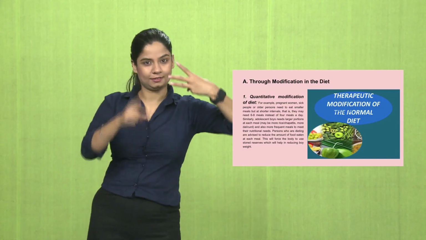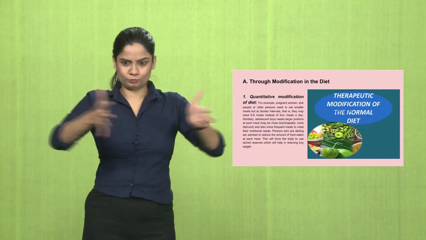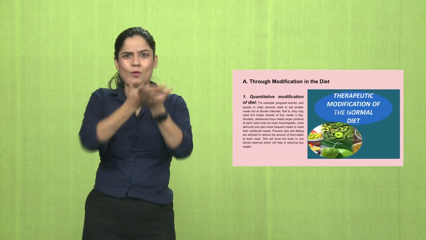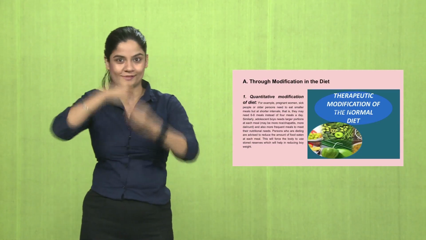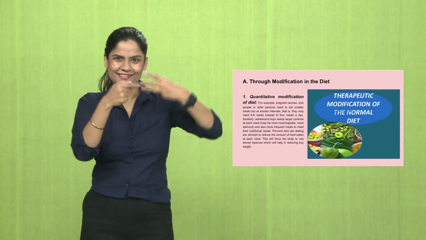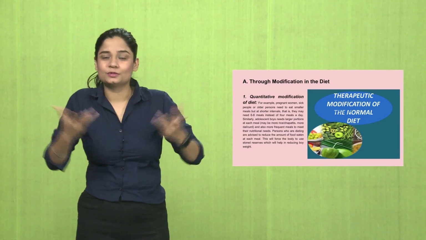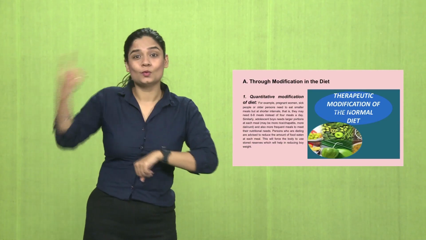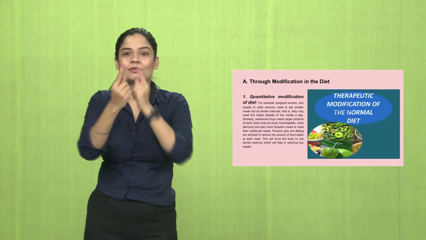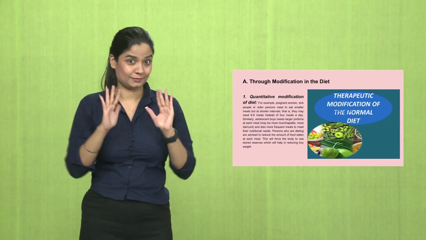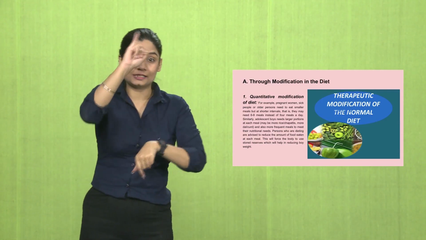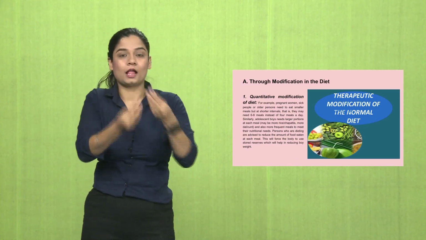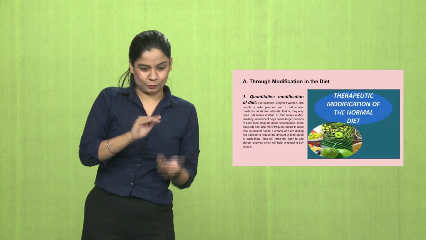Modification in the diet, 3 categories. The first category is quantitative modification of the diet. Let me explain. Usually people eat 3 meals a day, breakfast, lunch and dinner, right? But it may be different for different people. A pregnant lady may need more meals. She would eat smaller meals 6 to 8 times a day. Similarly, babies need 6 to 8 meals a day. Older people as well, shorter meals on a 6 to 8 meal diet.